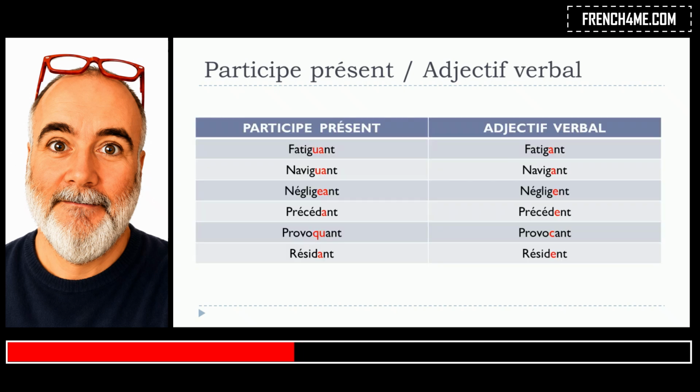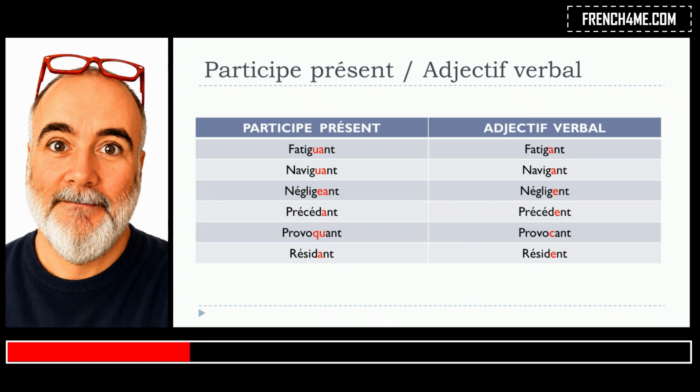Let's see the second part of the list now. Fatigant, participe présent, and then phonetically the same, fatigant, but you can see that you don't have the U here. Navigant, navigant. Négligent, and then négligent. Précédent, précédent. Provoquant, provoquant. Résident, résident. Okay, so that's the rule.